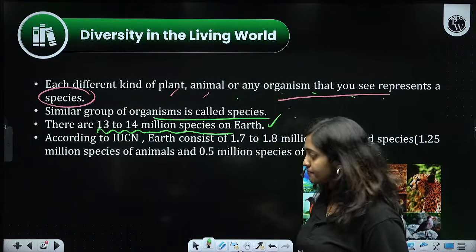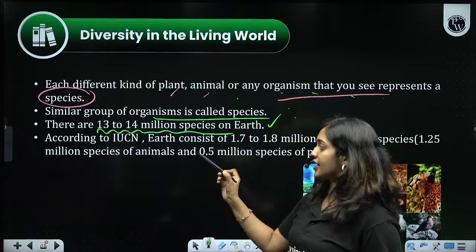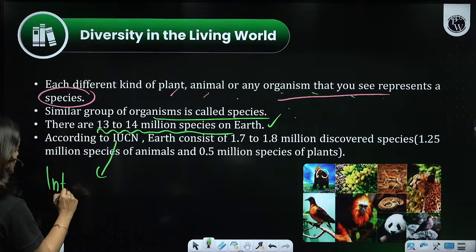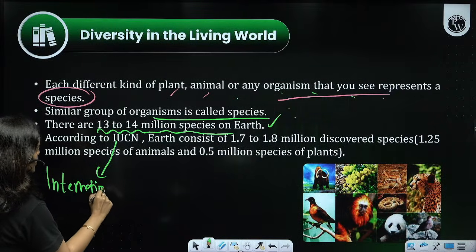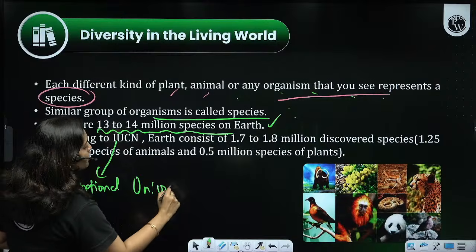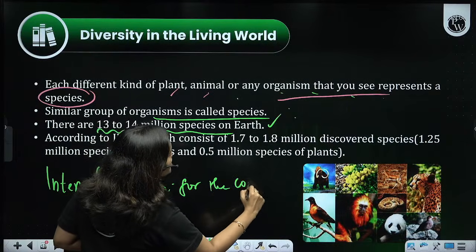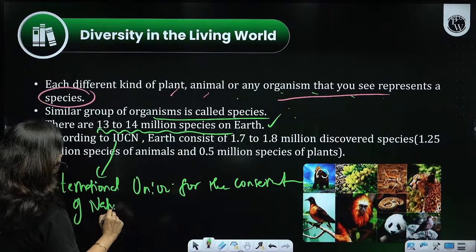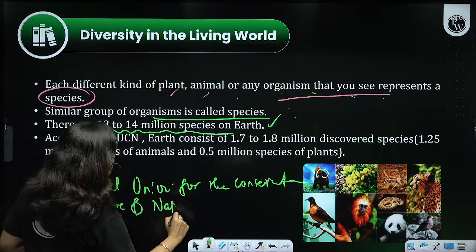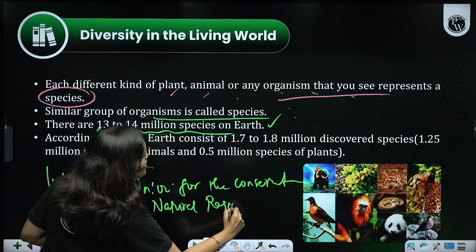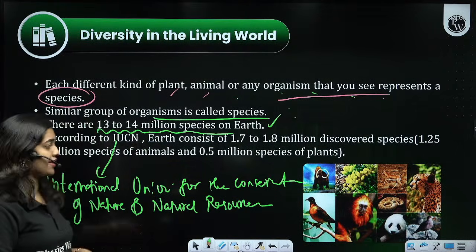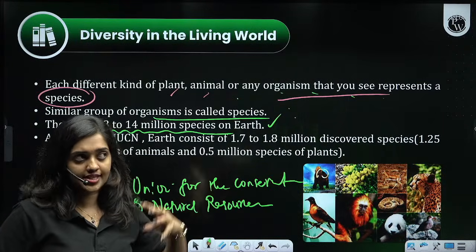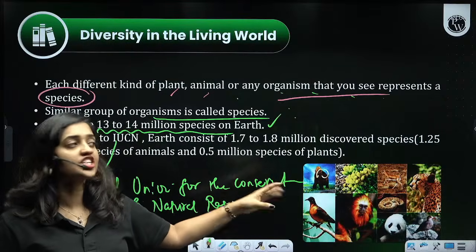Okay, but anyway, according to IUCN, what is IUCN? I will give you the expansion. IUCN means International Union for the Conservation of Nature and Natural Resources. So that is the full form of IUCN. It's a union for conserving nature and natural resources.